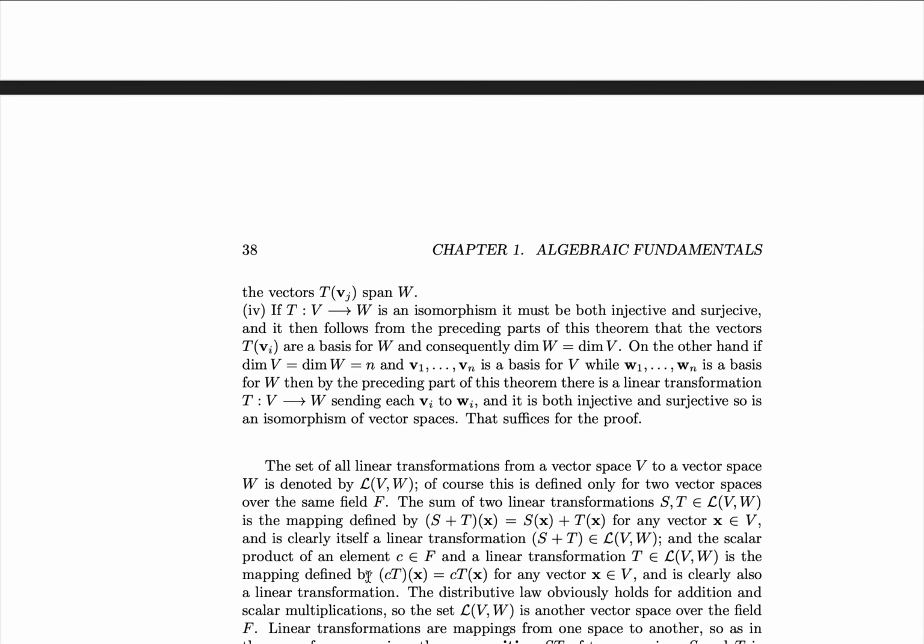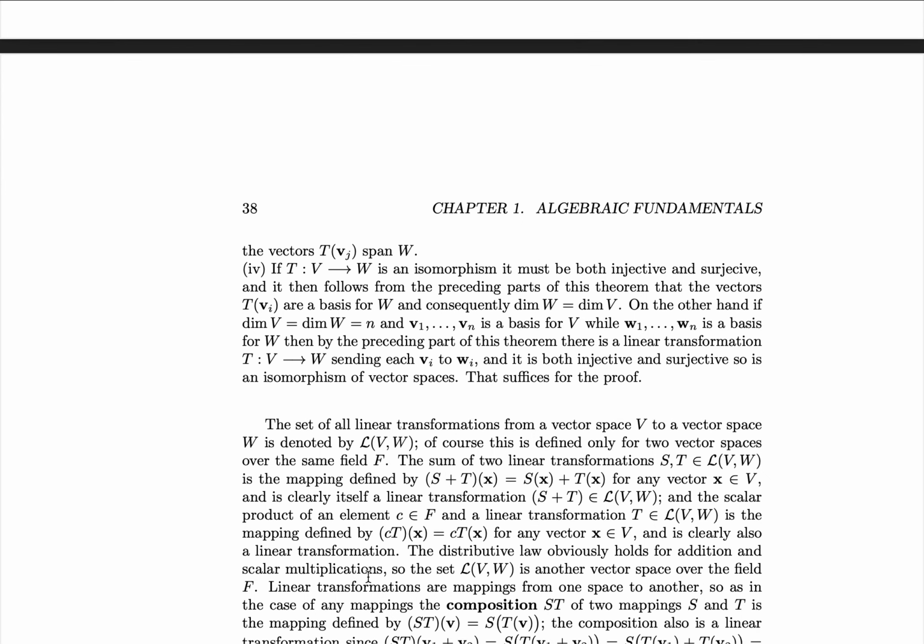And finally, for 4, we will note that if t from v to w is an isomorphism, it must be both injective and surjective when viewed as a mapping. That is, it must be a bijection, and it preserves the structure. It then follows from the preceding parts of this theorem that the vectors t of vi are a basis for w, and consequently the dimension of w is equal to the dimension of v. That is, we've proven that if it's an isomorphism, then it's both injective and surjective.